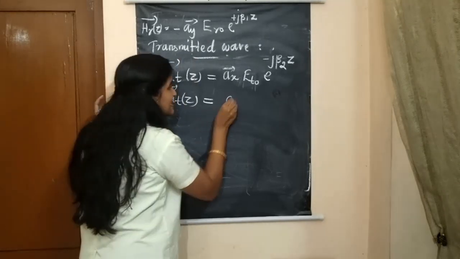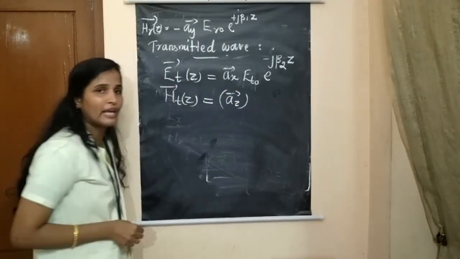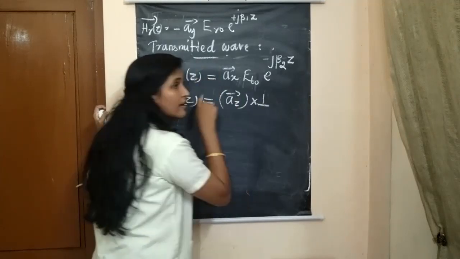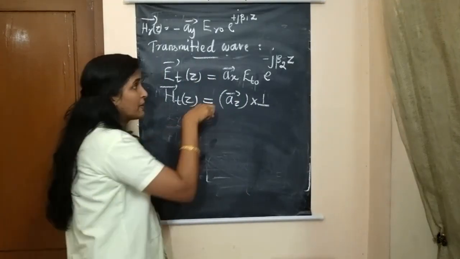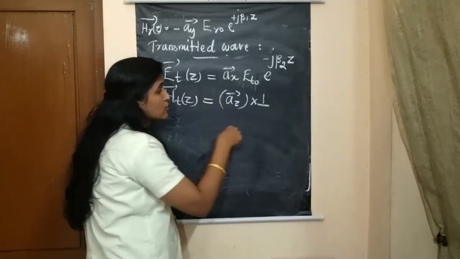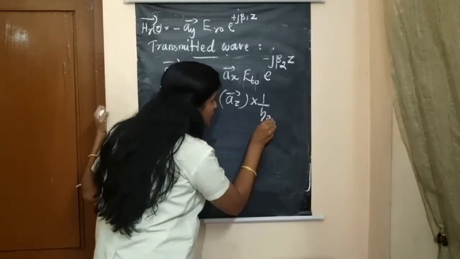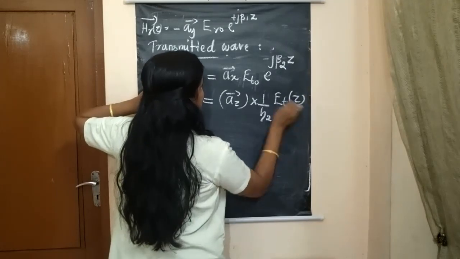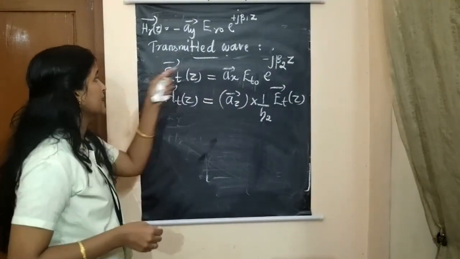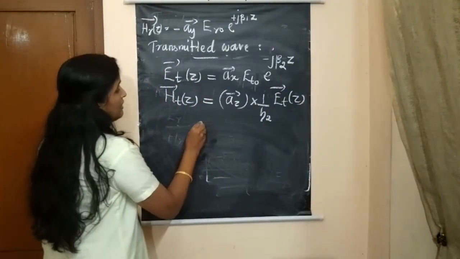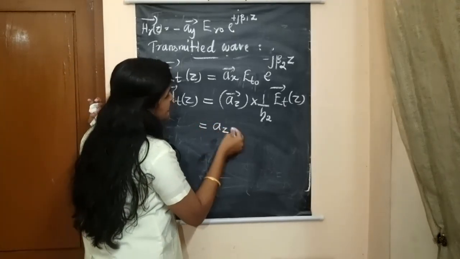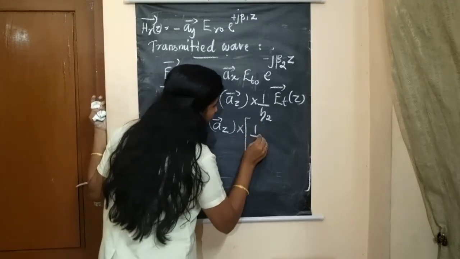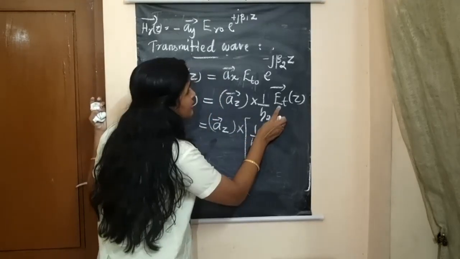It is simply positive a z, into 1 by eta, in the previous we used eta 1, but here it is in medium 2, so we use eta 2, into E t of z. Okay, so substitute E t of z here: a z cross, so let's put bracket 1 by eta 2 into E t of z.